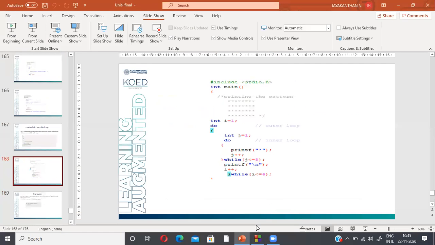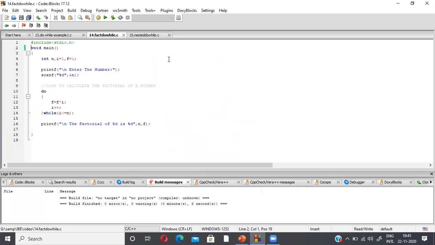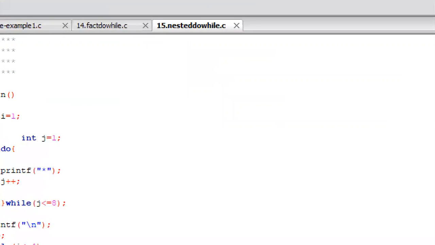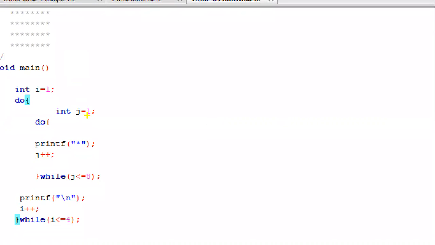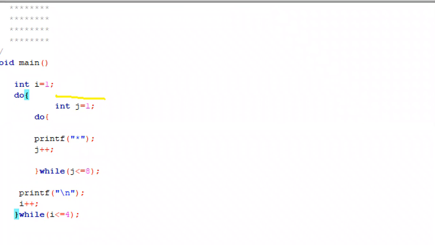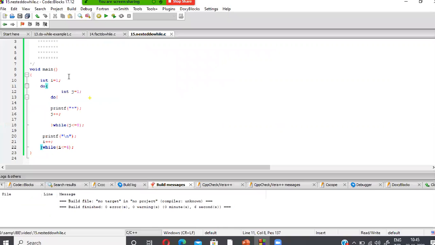Okay, we'll check the program. This is the nested do while loop which we discussed. This is the outer do while loop, and this is the inner do while loop. We'll run the program and check the result.